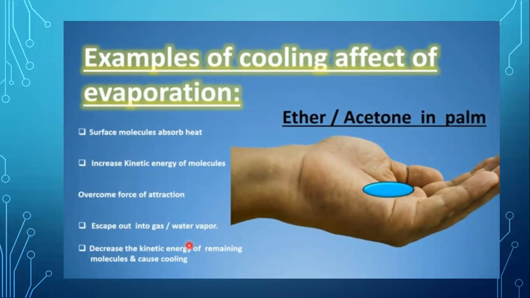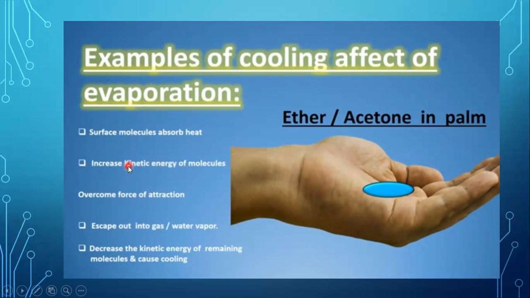Cooling effect examples. First, when we put some liquid like ether, acetone, or nail polish remover on our palm, it will leave our palm in a very short time, and it gives us a cooling sensation. Why is this so? Actually, these liquid molecules absorb heat from our palm that increases their kinetic energies.